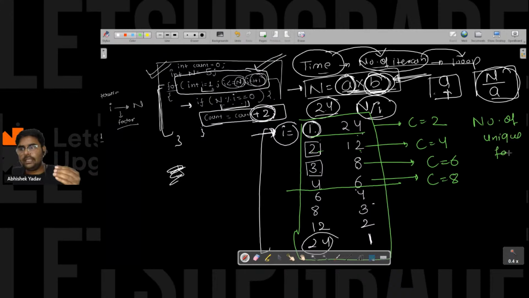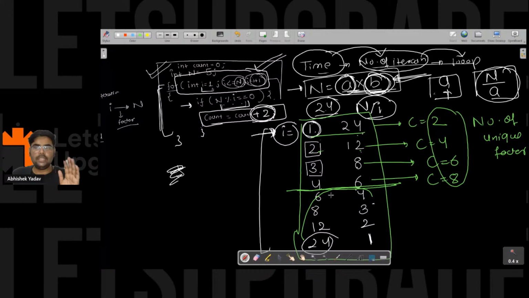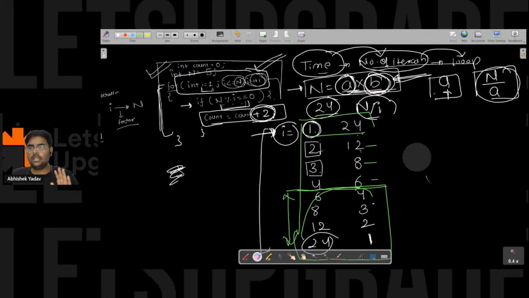After this point my factors are repeating, and there is no need to do this part, that is the below part, because we are repeating it. So now I have to tell the computer, hey computer, you have to stop at this particular line. So how will I tell the computer? If you observe, I have i and I have n by i. The moment the value of i is greater than n by i, I have to stop, right?